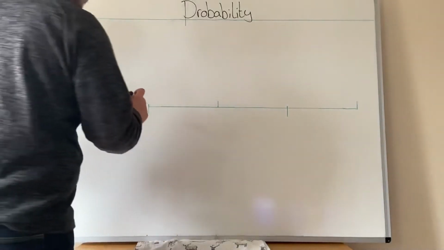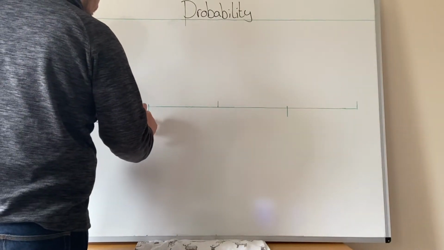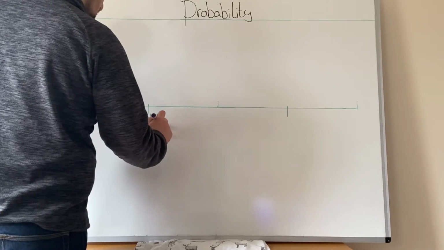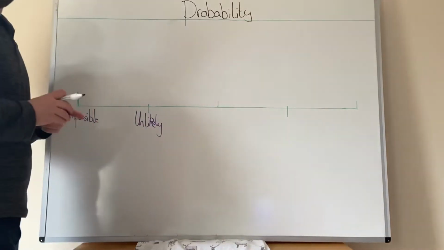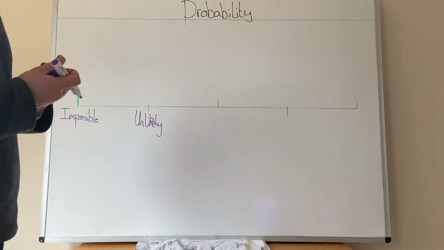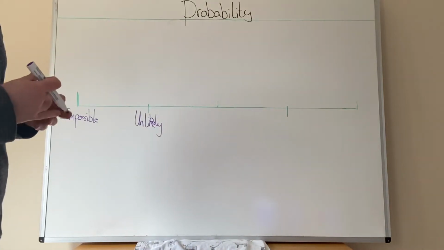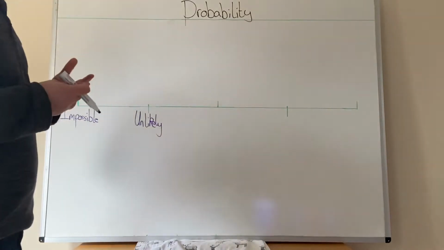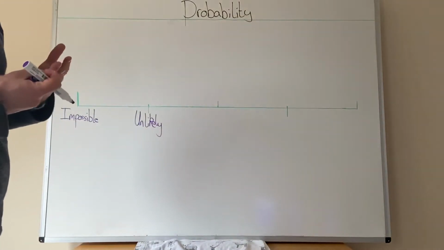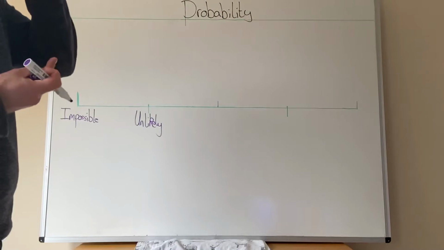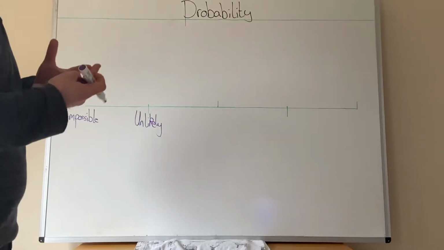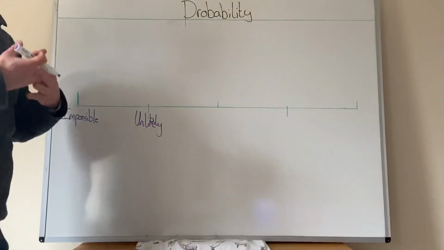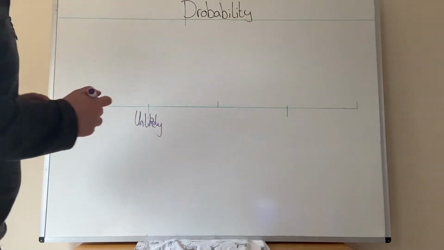Next one then is unlikely. When I say unlikely, there's still a chance of it happening, but the chance is very small. So again, if we look back at the dice, what's the probability of scoring a 1? There's a 1 on there, but there are 6 outcomes that could happen. So the chance of getting a 1 is unlikely, but it still could happen, okay?